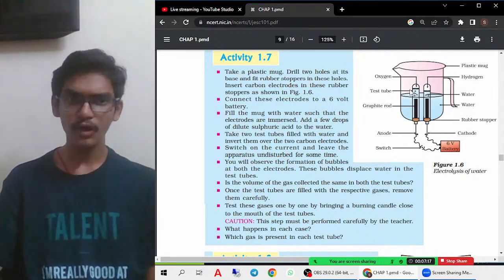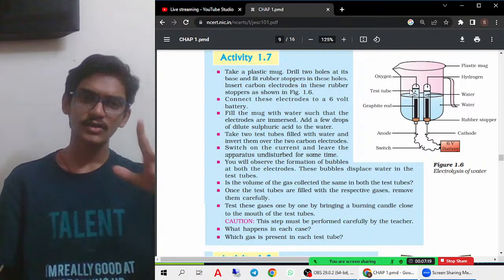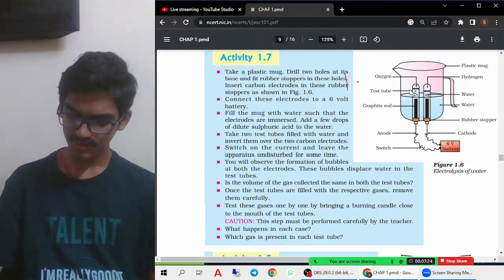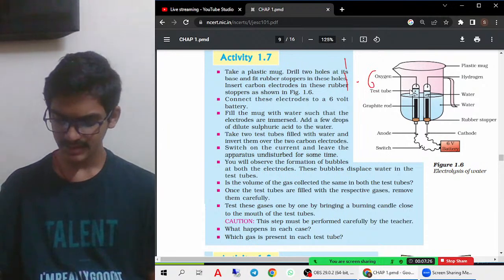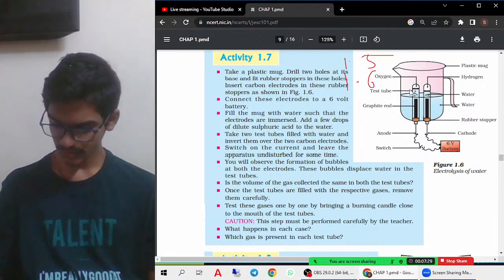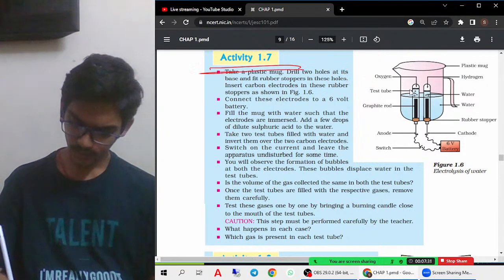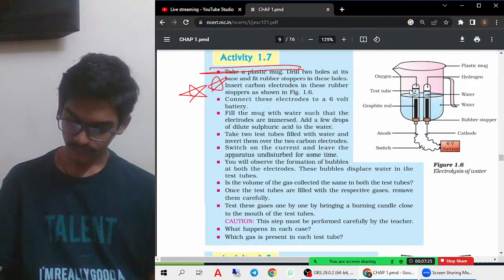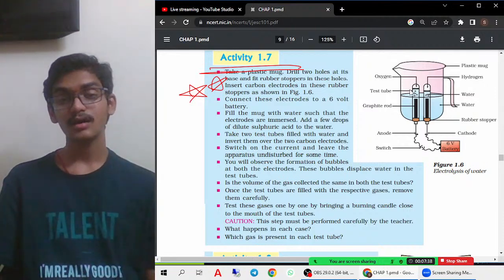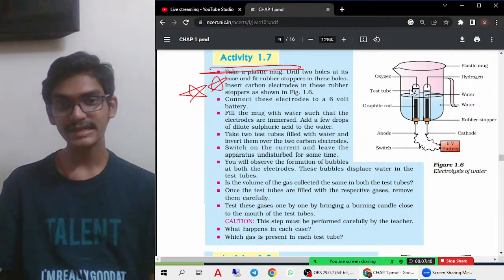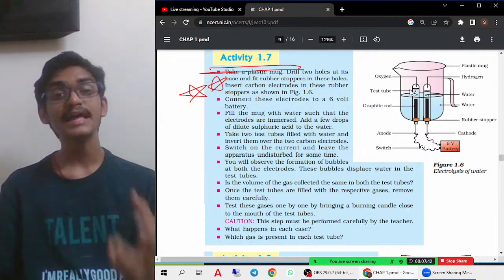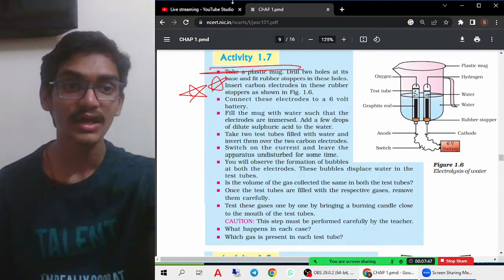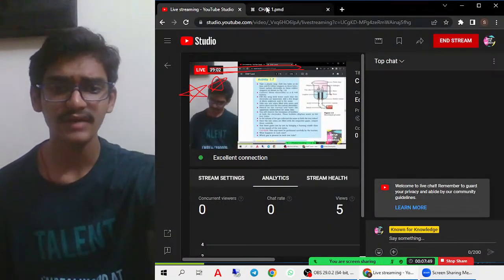Next, this is a very important activity. We have discussed all the activities except the 2 which were left out, and that we have discussed now. We have discussed 1.6, that is the lead nitrate activity, and 1.5 is about the ferrous sulfate activity. Okay, this is very important from the examination point of view. If you see here, this is an electrolytic decomposition reaction. Electrolytic means we are passing electricity in order to give the products. That is called the electrolytic decomposition reaction. You must remember this, very very important.